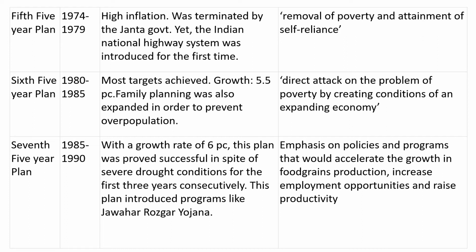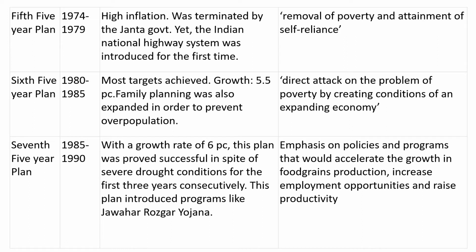In the seventh five-year plan from 1985 to 1990, the main goal was to give emphasis to policies as well as programs to accelerate economic growth and also the growth of food grain production, and employment opportunities and their increase were also given importance.